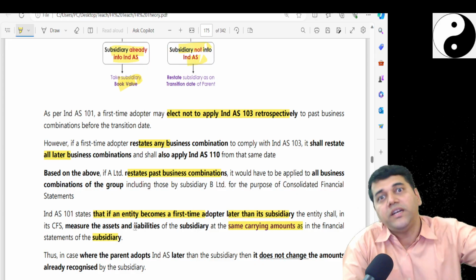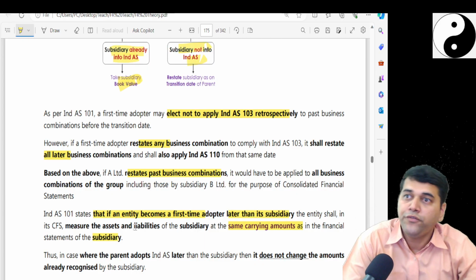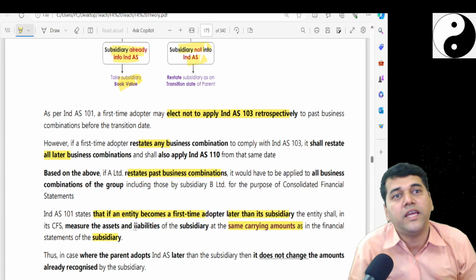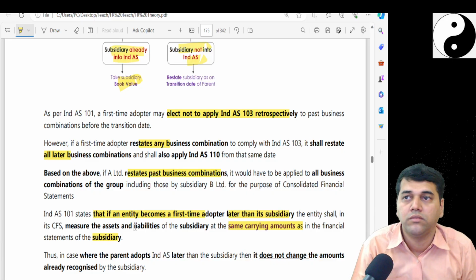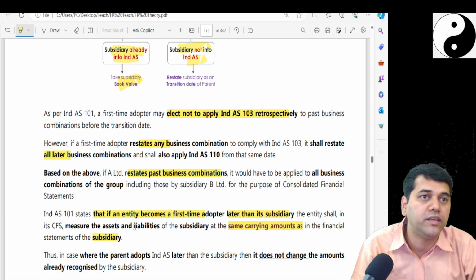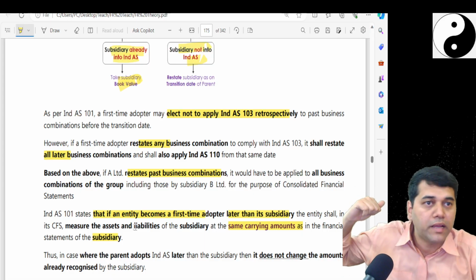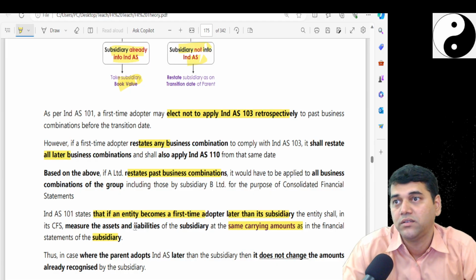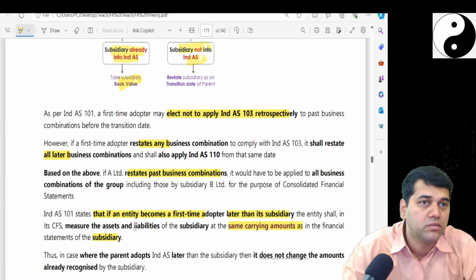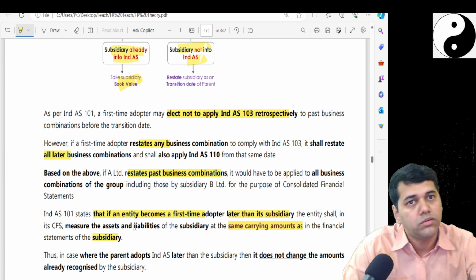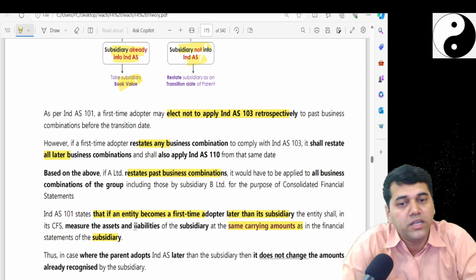Otherwise, see, they are already into Ind AS. If you tell them to restate now, for simplicity's sake they opted, I will not restate. After 2 years, your parent came into Ind AS and says, okay, whatever the values were 2 years back, restate them. It's going to create a lot of accounting stress, with not much value addition. So they say, look, don't get into it. If they are yet to do it, make them restate. If not done, you take the carrying amount.